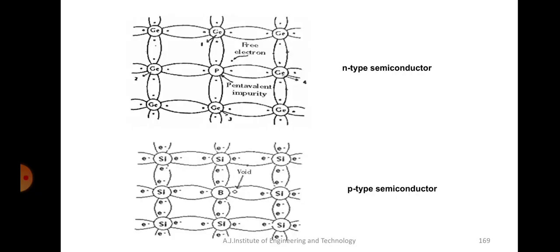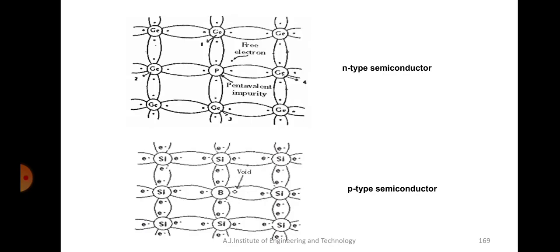Now what do you mean by an N-type semiconductor? As the name says, N means electrons, P means holes, right? If it's an N-type semiconductor, it will have an extra electron. If it's a P-type semiconductor, it has a deficiency of electrons, or one extra hole. Germanium or silicon has 4 valence electrons in its outer shell.